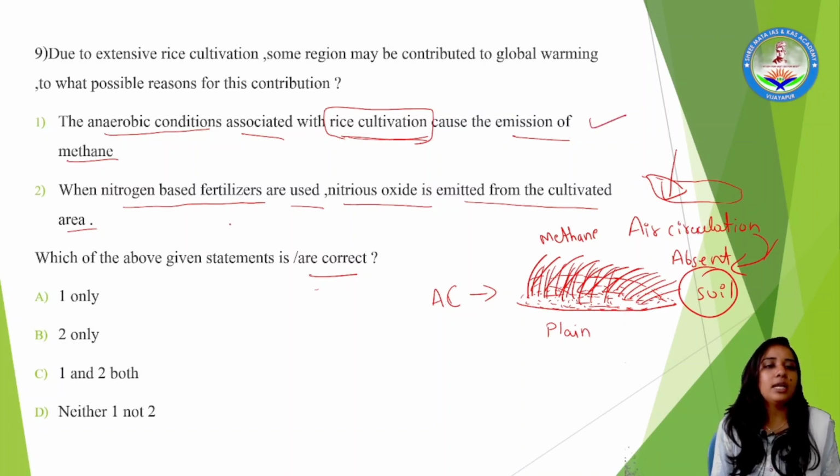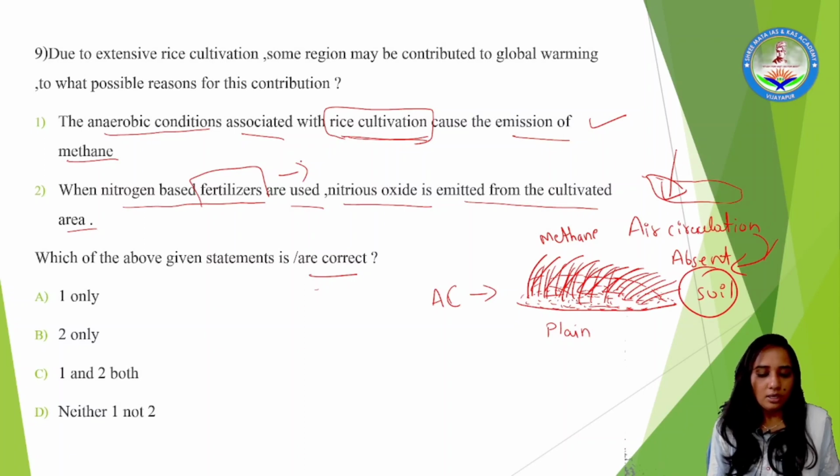Now coming to the statement that when nitrogen based fertilizers are used, nitrous oxide is emitted from the cultivated area. Nitrogen is a fertilizer. Whenever fertilizers are sprayed, what will happen?